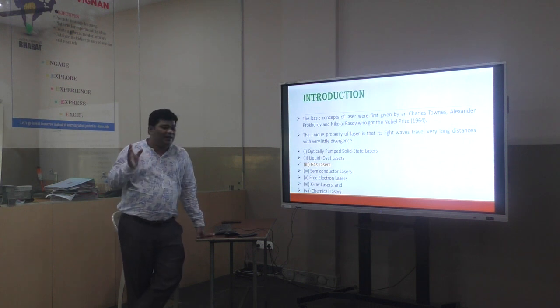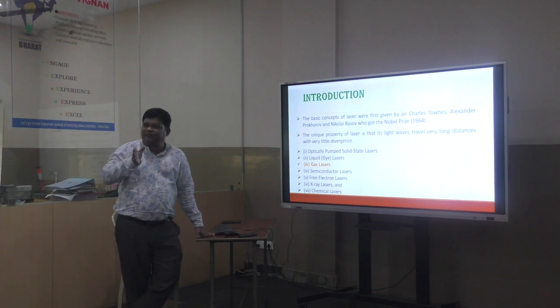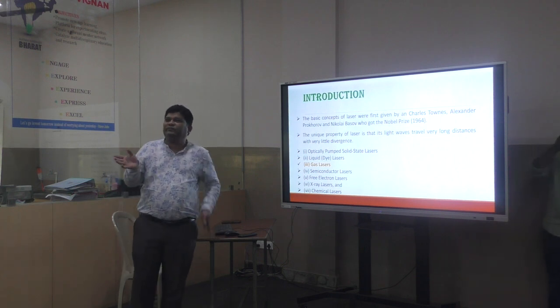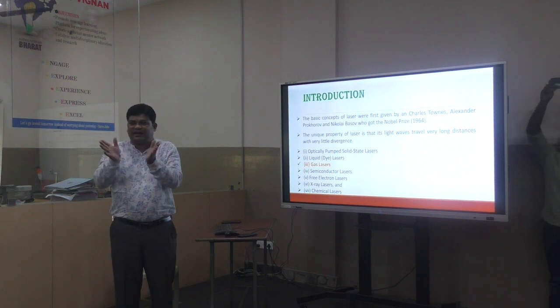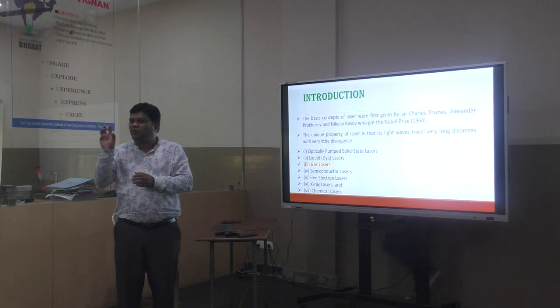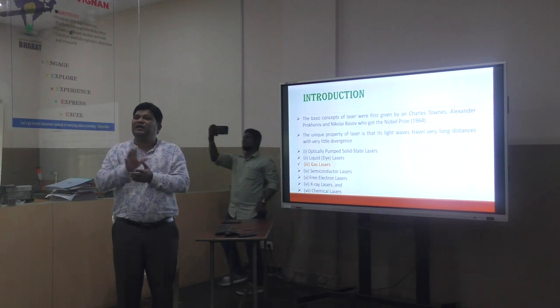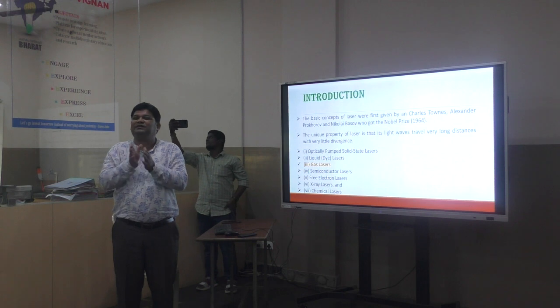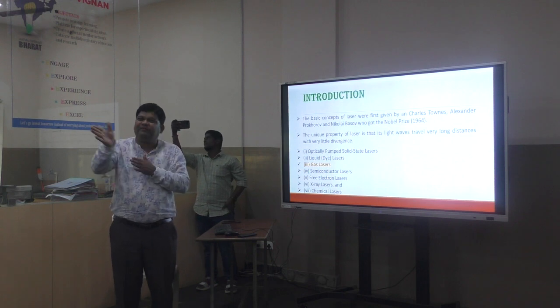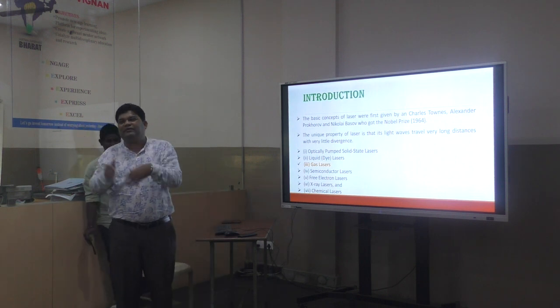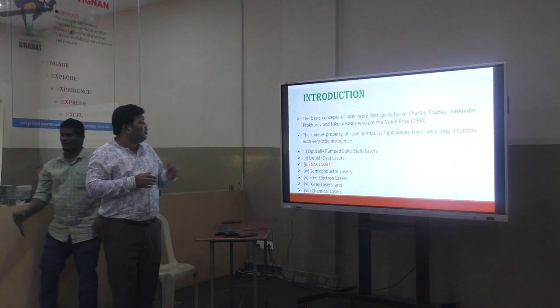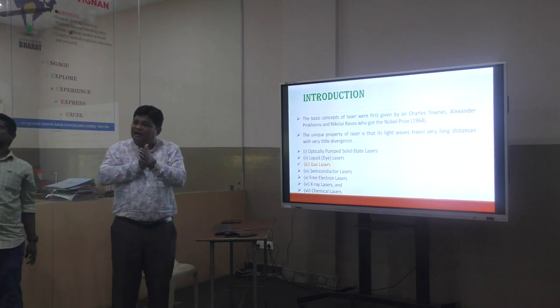The unique property of the laser is that it travels in a straight line. Like you know, light can be scattered easily. That's why you see the sky as blue. A red light cannot scatter, and therefore for traffic signals and danger symbols we use red light. Why? Because it doesn't scatter; it has a very high wavelength. Blue light has a much shorter wavelength, therefore it scatters, and therefore you see the sky as blue. So the unique property of the laser is that it travels in a straight line.